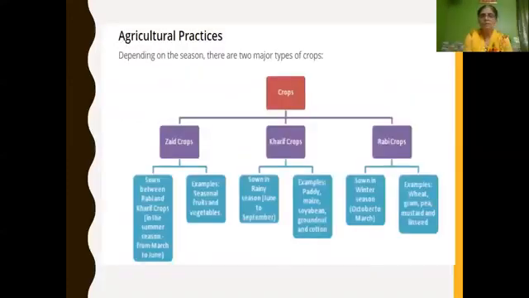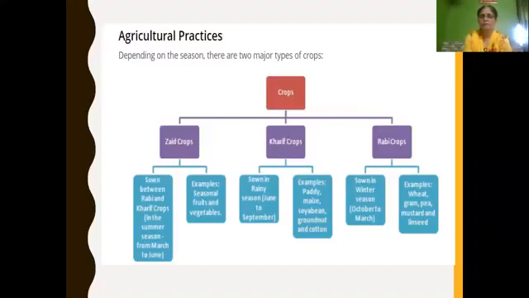And next we'll be revising our agricultural practices. Before that, depending on the season, there are two major types of crops we have learned: Kharif crops and Rabi crops. What do you mean by Kharif crops? Kharif crops are the crops sown in the rainy season, that is June to September. Some examples of Kharif crops: paddy, maize, soya bean, groundnut, and cotton.